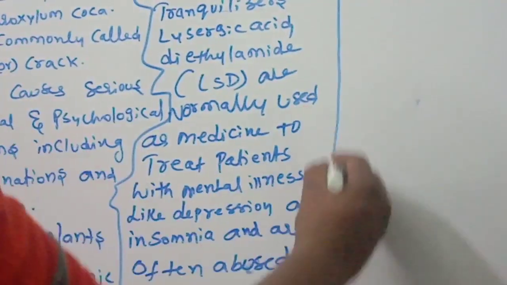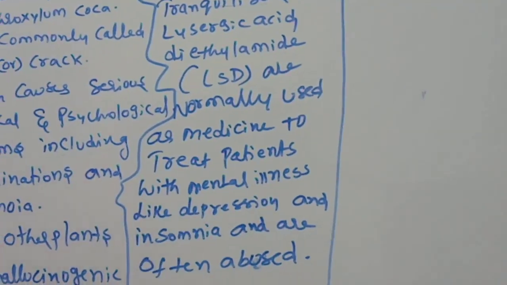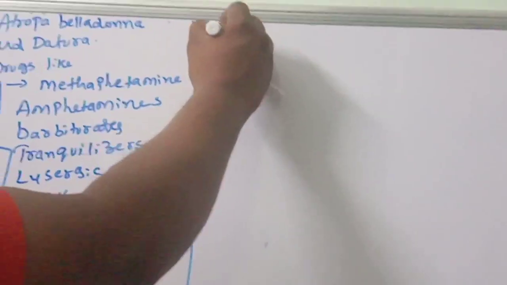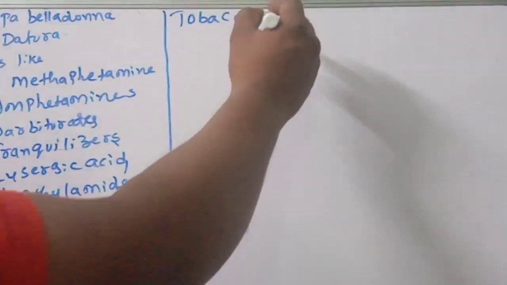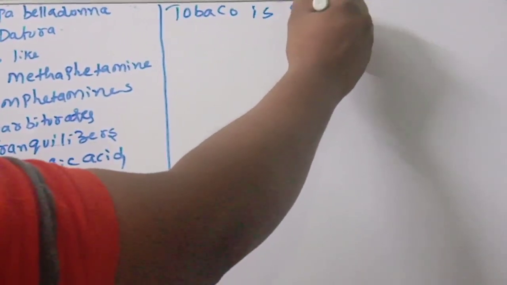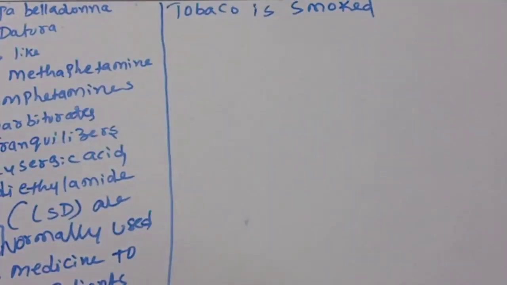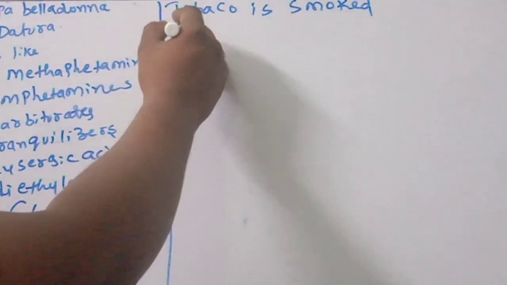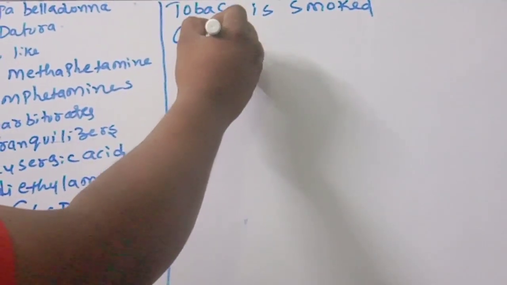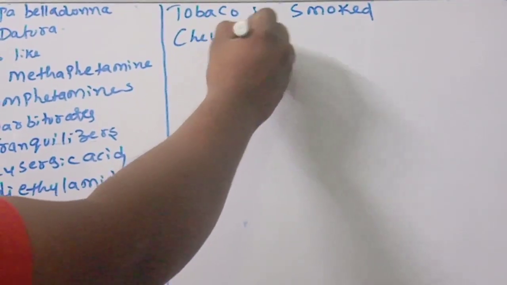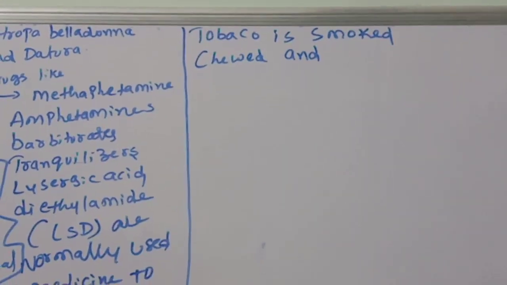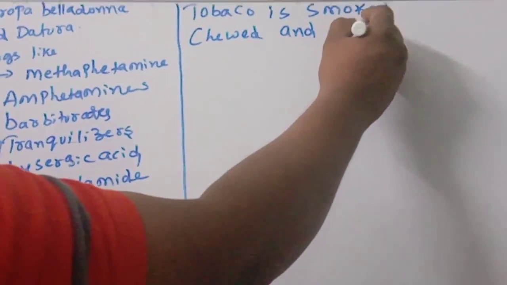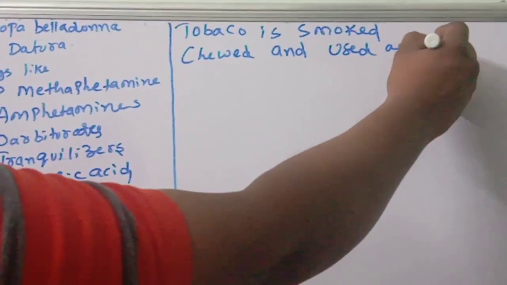Next, another important one we are going to discuss is tobacco. Tobacco is smoked, chewed, and used as snuff.